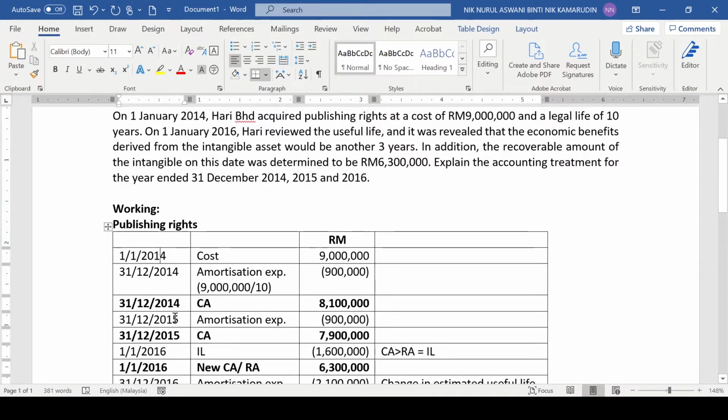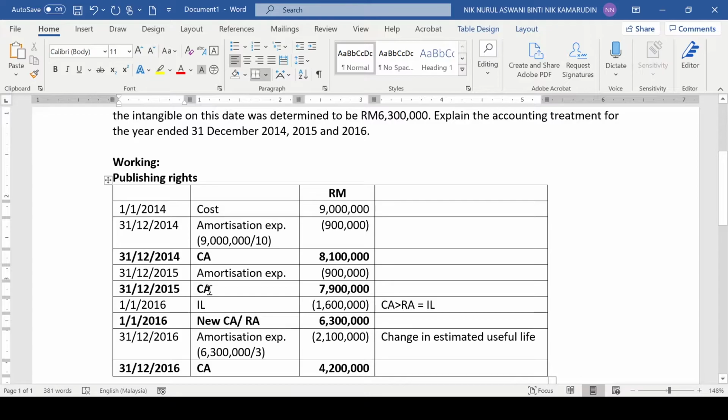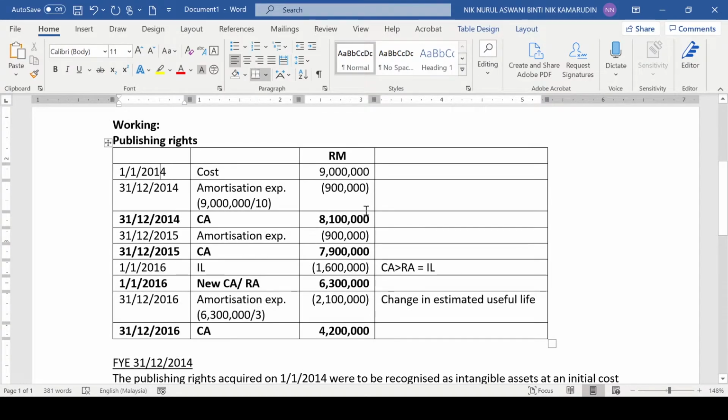So what happened in year 2015? We are going to provide another amortization expense, and then we calculate the carrying amount. But in year 2016, there is an indication for impairment of asset. Why am I saying that? Because when they review the estimated useful life, the remaining estimated useful life was reduced from 8 years to only 3 years.